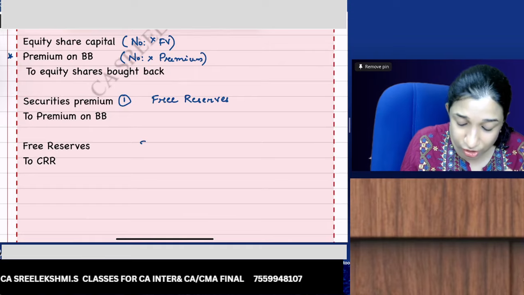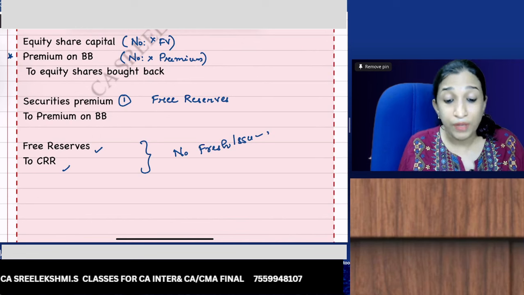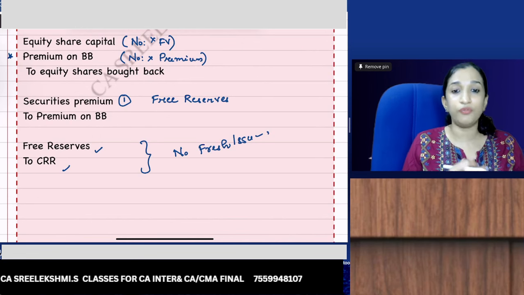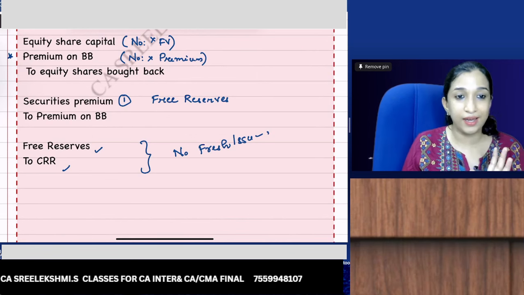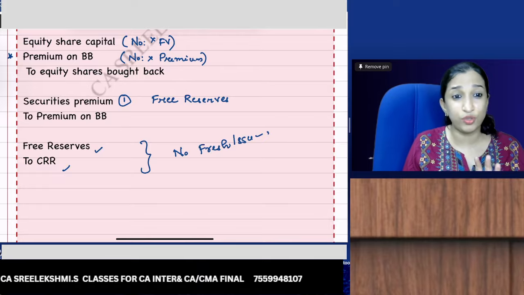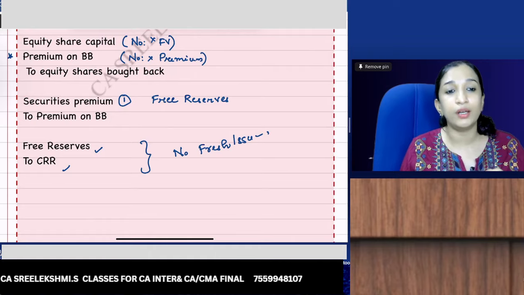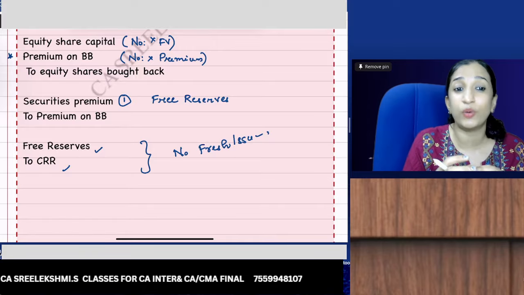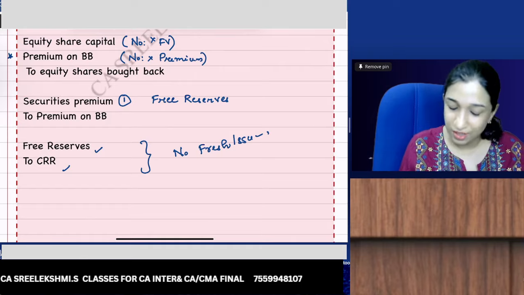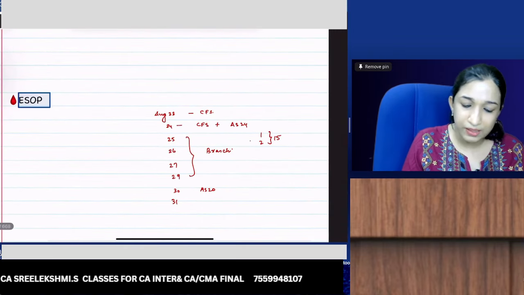And if there is no fresh issue, or there is fresh issue but you have also taken fund out of profits, then create CRR, free reserves to CRR, preferably revenue reserve to CRR, general reserve to CRR, or P&L to CRR. The amount to be created is equal to face value of shares bought back out of free reserves. Okay. Now, generally, these adjustments can also be there.